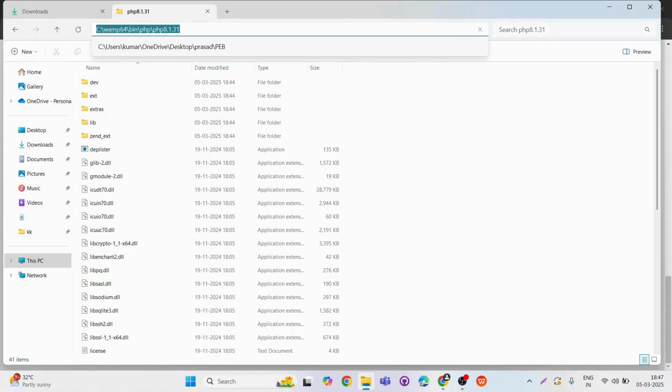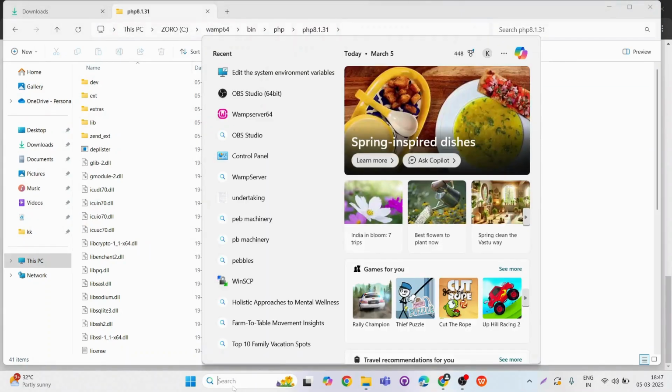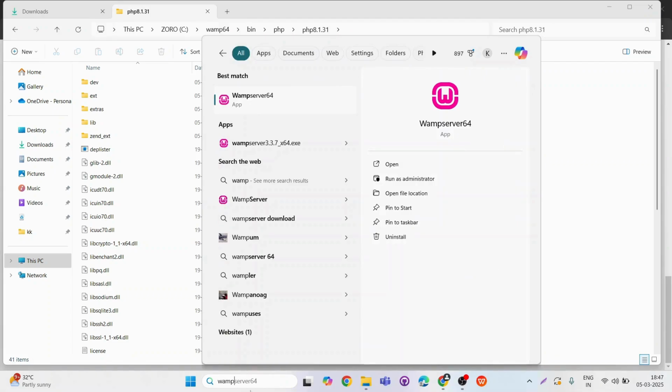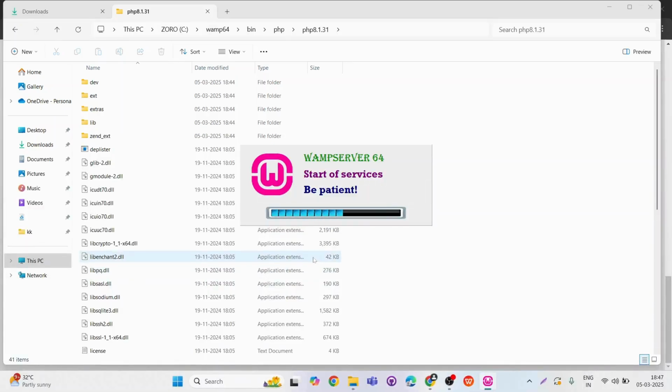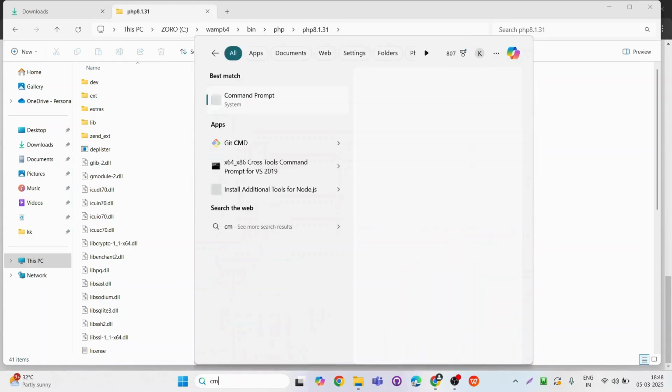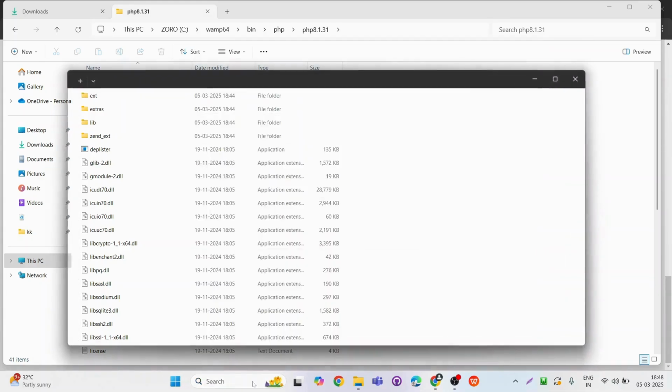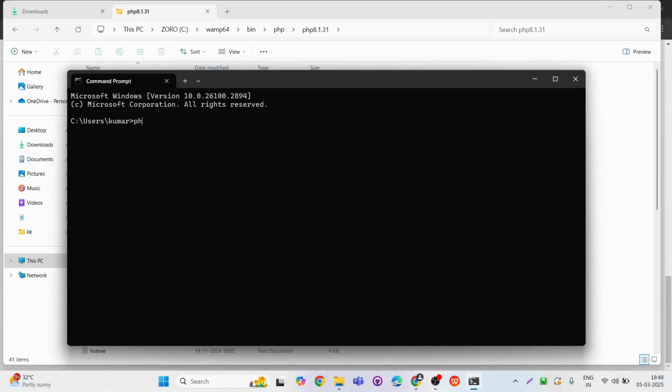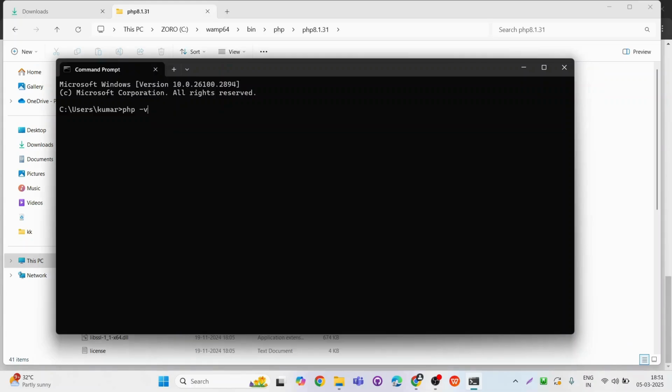Now let's launch the WAMP application. Now it will ask us the permission to allow it. Now the WAMP application is running on our machine. Now let's check our PHP version in the command prompt. Now we can see our PHP version is 8.1.31.